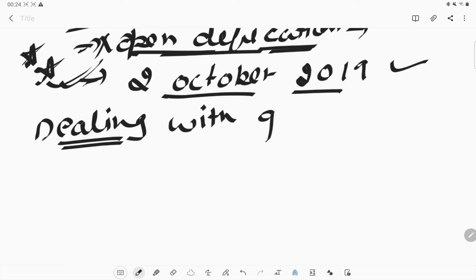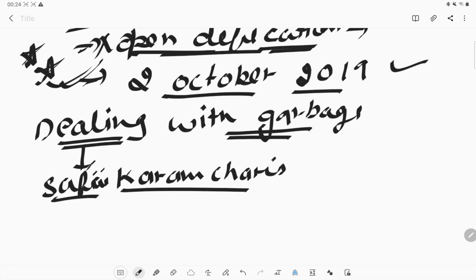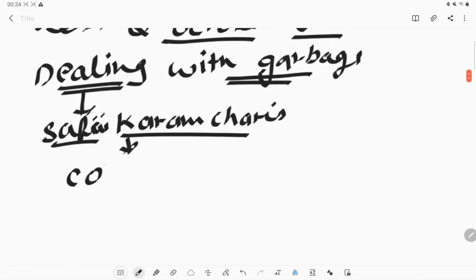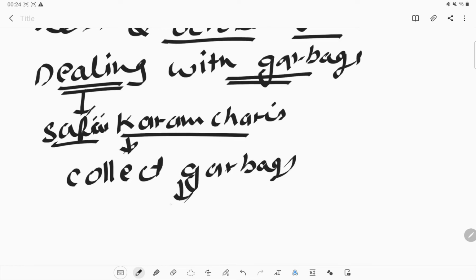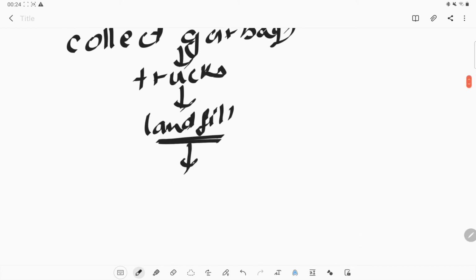So dealing with the garbage is the main important concept. Now how can we do that? We can do it with the help of our safai karamcharis. They come to our house and collect our garbage, and they put that garbage in a truck. They carry that garbage in the truck and take it to the landfill area.